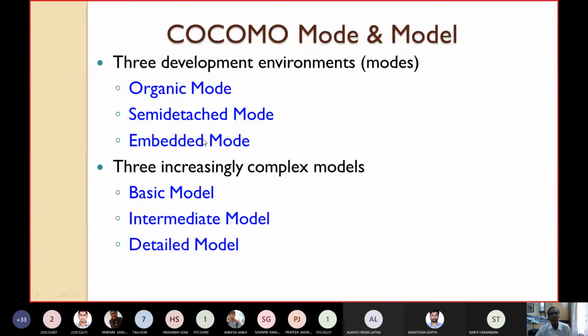Also there are three increasingly complex models. Out of that, the basic model is the easiest model. The intermediate COCOMO model is a little bit more complex than the basic model, and the detailed model is again a little bit more complex than the intermediate model. After this detailed model, we will see another improved or advanced model of COCOMO, known as COCOMO 2. So we'll first discuss these three models, then we'll go to the much more complex model, COCOMO 2.